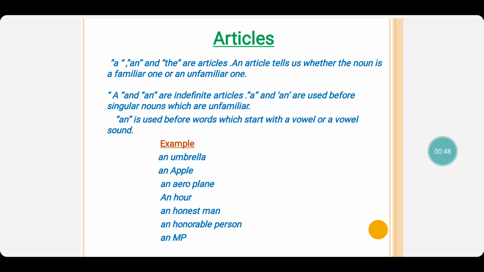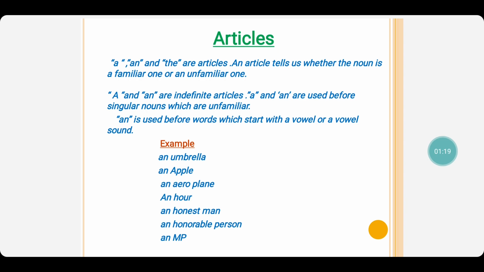A and an are indefinite articles and they are used before singular nouns which are unfamiliar. If we are talking about it for the first time, without ever talking about it in that particular context, that is an unfamiliar one. So we use the articles a and an. An is used before words which start with a vowel or a vowel sound.